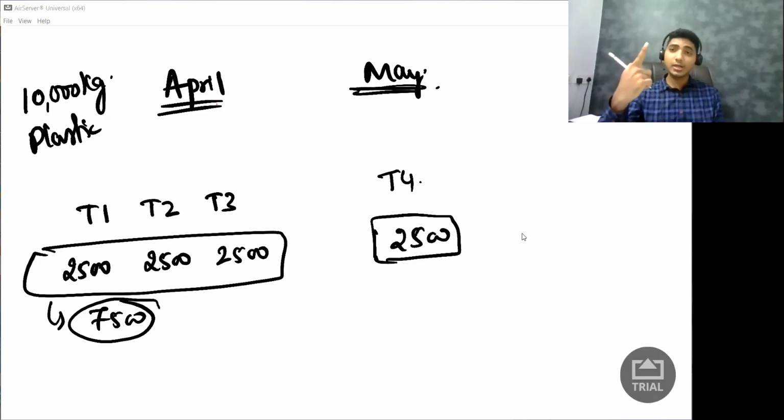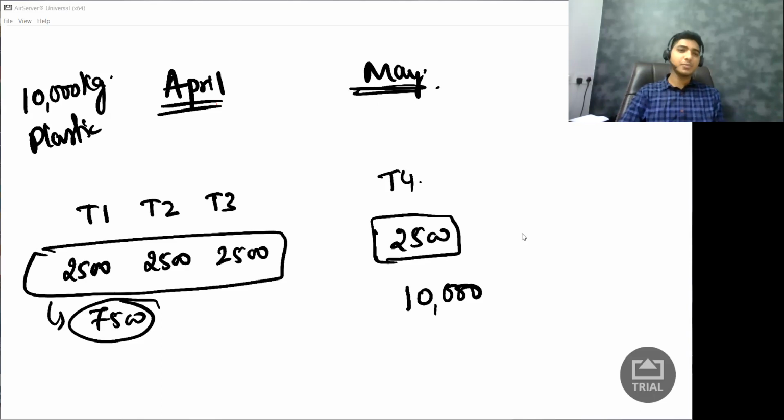But one more condition. Whether these goods are received in installments or lots? Yes. Have you received all the lots in the month of April? No. I have received in May. So I cannot say 7,500 this month, 2,500 next month. The entire 10,000 rupees I can claim only in the month of May.